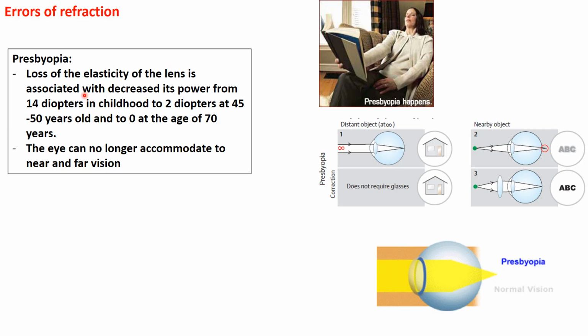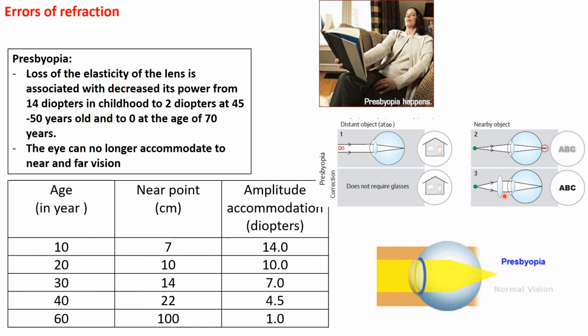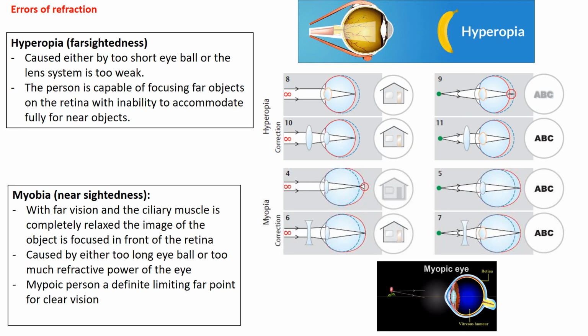Errors of refraction. The first error is presbyopia, caused by sclerosis of the lens that produces focusing of the light rays behind the retina, and the correction usually occurs with convex lenses. The cause is sclerosis of the lens or loss of elasticity that will lead to a decrease in the amplitude or range of accommodation. The other errors of refraction include hyperopia and myopia.